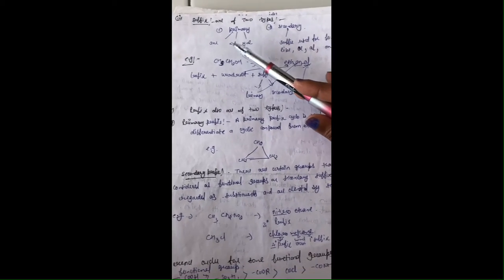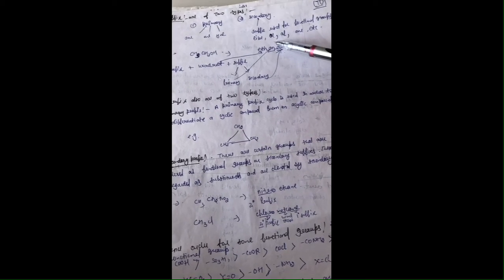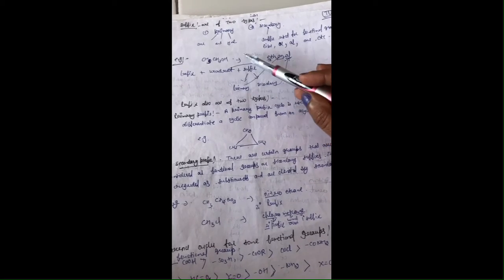And then suffixes are of two types, primary and secondary. Primary defines the nature of the bond, ane or yne you are using, and secondary suffix is used for functional groups like ol, al, one. Ol we use for alcohol, al we use for aldehyde, and one we use for ketone. Clear? As you can see here, you have written eth, that is the word root.